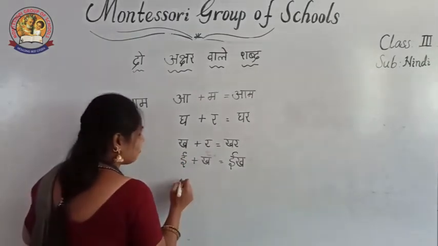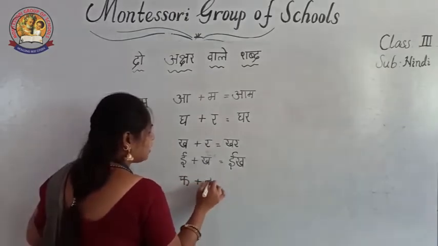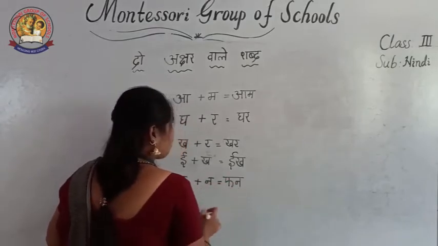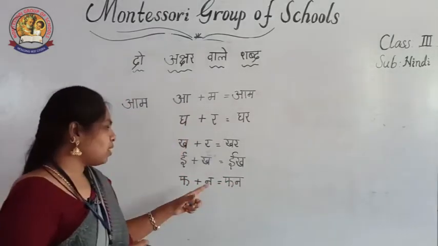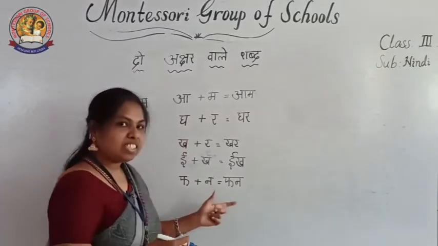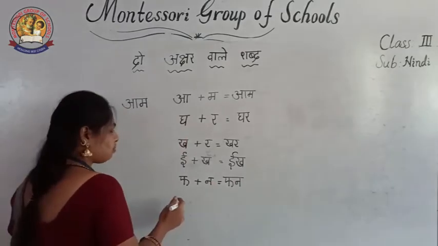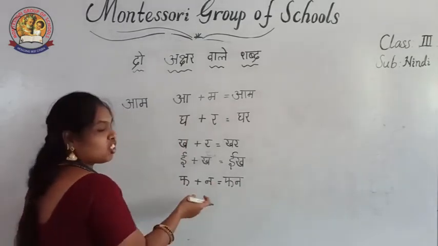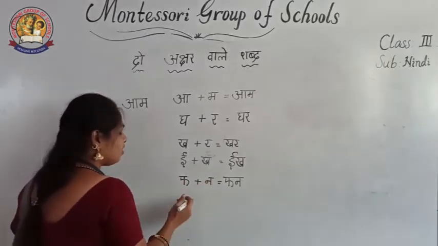Okay. Next, Pha plus Na. Phan. What is that? Pha plus Na, phan. Phan means snake. See, this is what? Mahapranakshar and Anunasik Vyanjan.